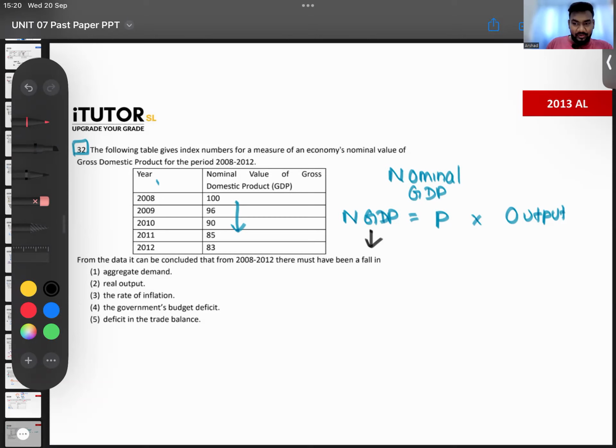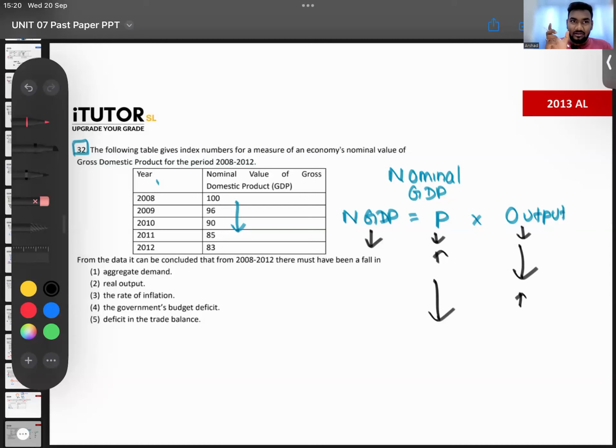Price into quantity, output is the quantity. So this nominal GDP could have fallen if the prices have fallen. It could have also fallen if the output has fallen. Maybe what could have happened is prices went up, output fell by a lot. Then also it can fall. Maybe output went up a little, but prices fell by a lot. Then also it can fall.